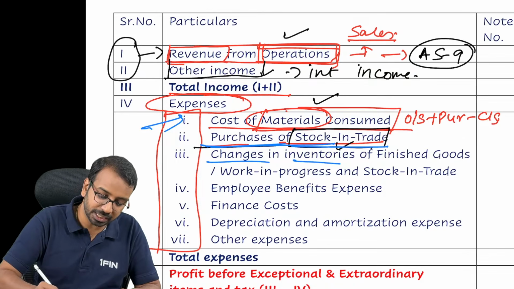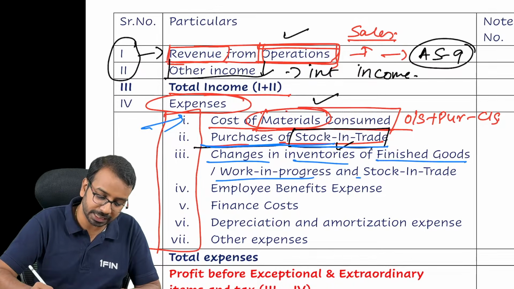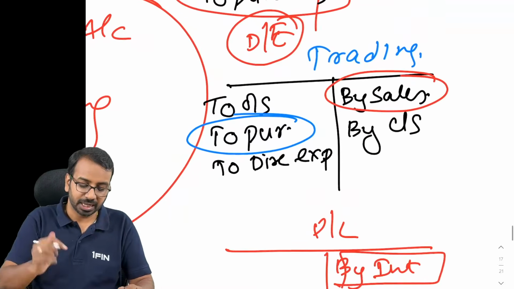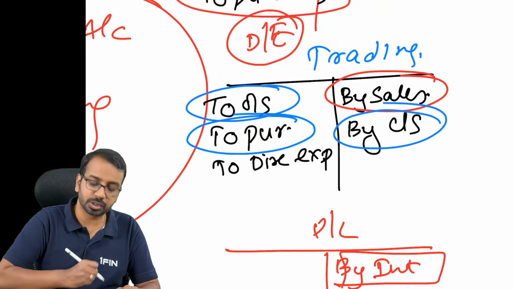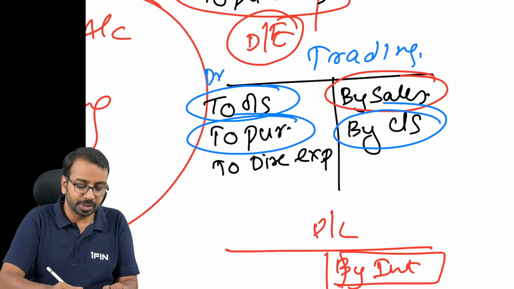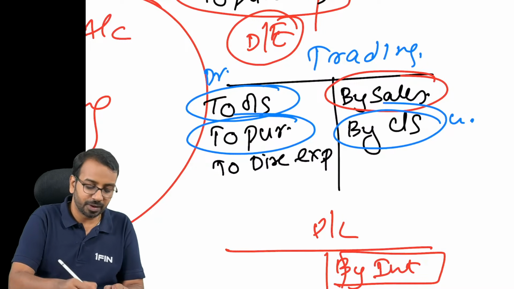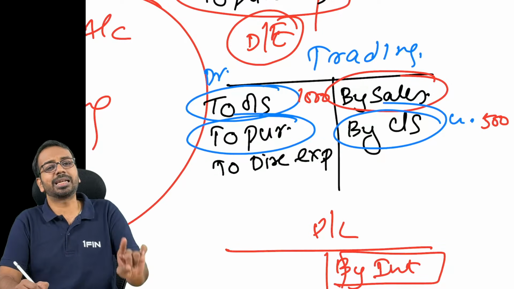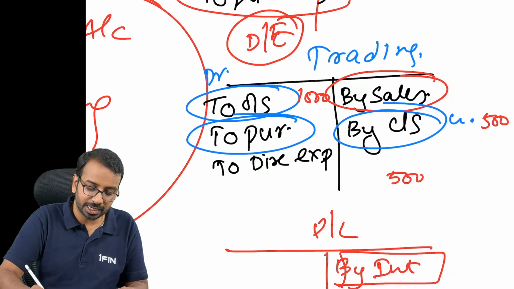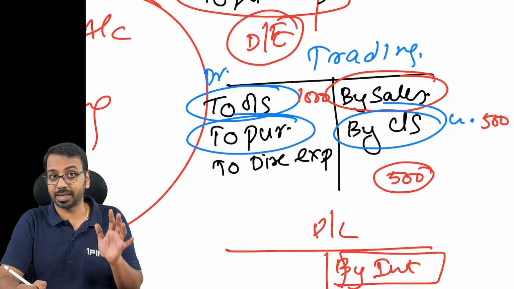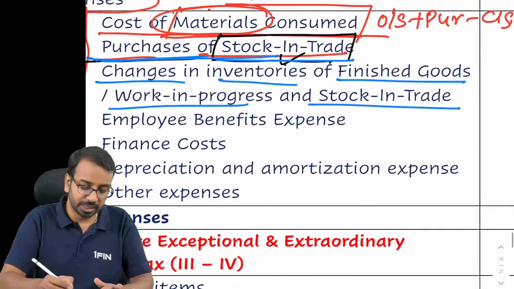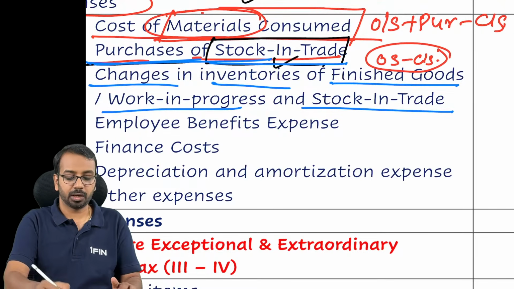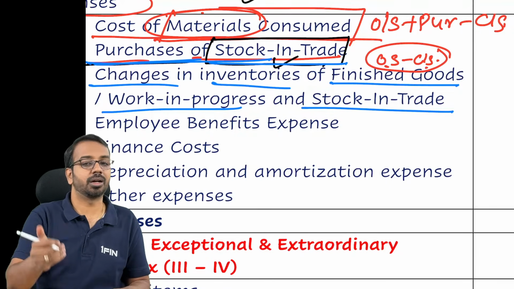Then we have changes in inventories of finished goods, work in progress and stock in trade. Now what is this changes in inventory? Again come back to your trading account. In the trading account you have opening stock on the debit side and closing stock on the credit side. If debit side is 1000 and closing stock is 500, the net impact on the trading account is 500 on the expense side. So you take opening stock minus closing stock and show it under expenses.